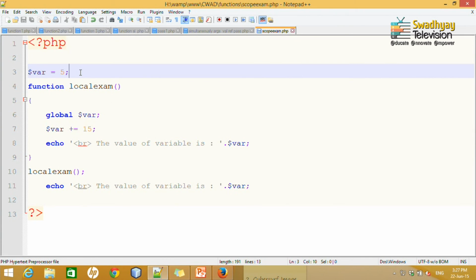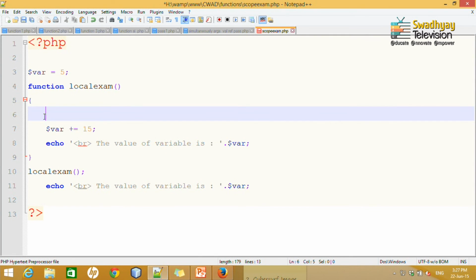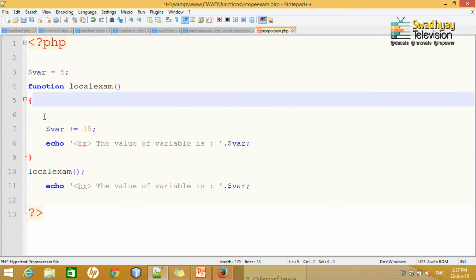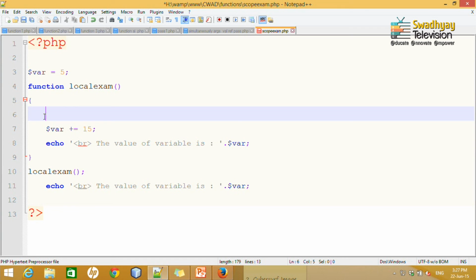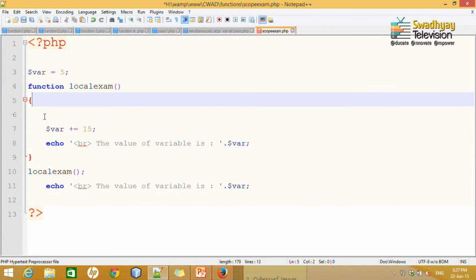A static variable is also one type of scope, though it is local. As you know, when the function executes and once it returns, it stops the execution. So, next time you call the same function, it will start once again, no value will be retained. Say for example, let us take the same example. Let us say I define function static example.